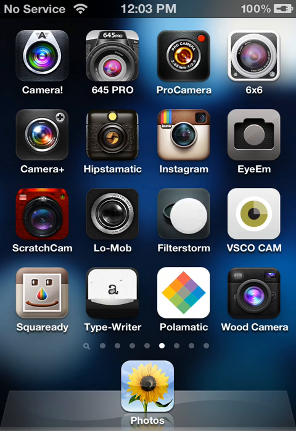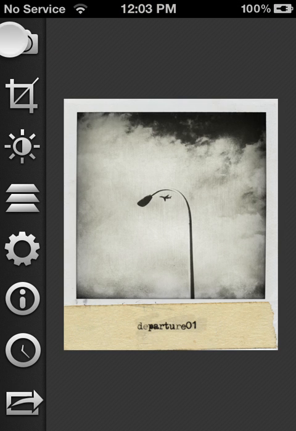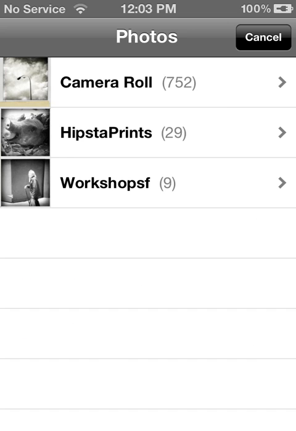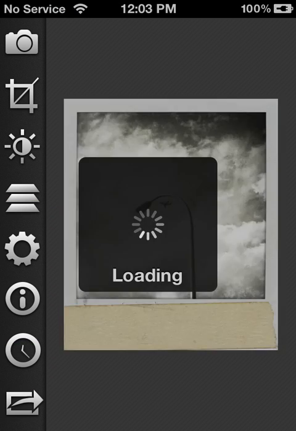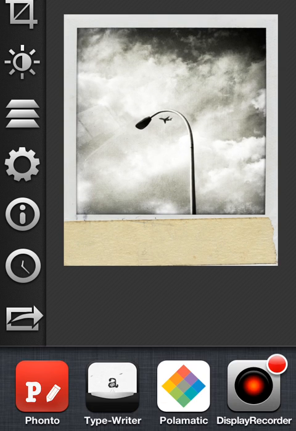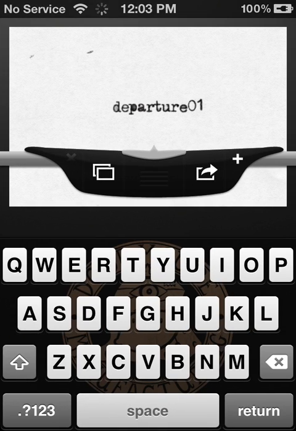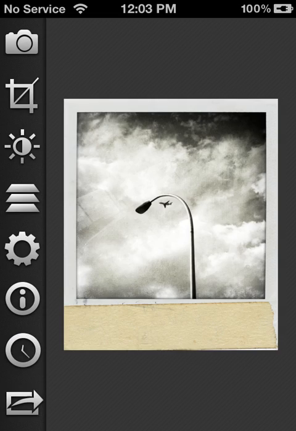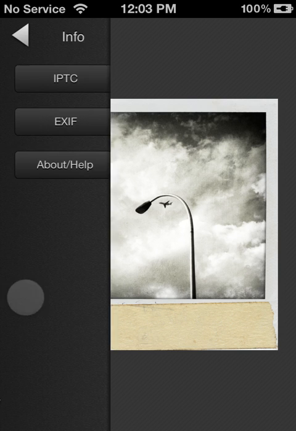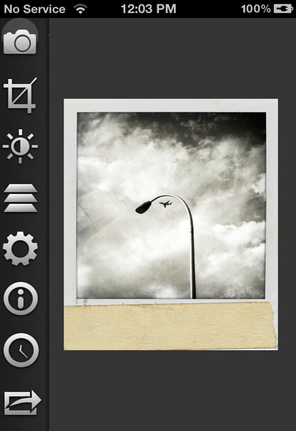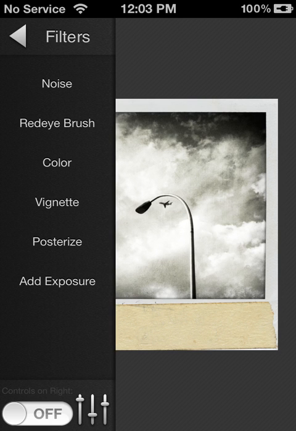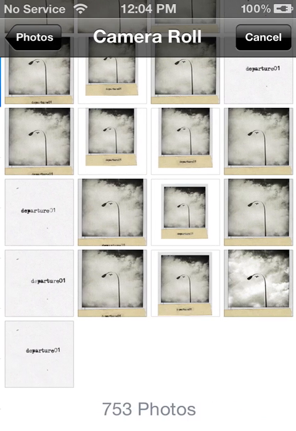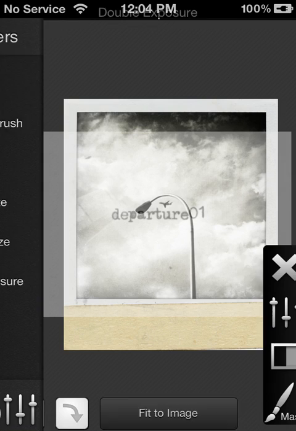And so what we need to do is go into Filter Storm. Again, you see I've already worked on this, so I'm going to go ahead and start from scratch. Let's pull in the Polaroid. Actually, I don't think I saved this, so let's save this to the camera roll. And let's go back to Filter Storm. Filter Storm actually has some great tutorials here in the help section. But we're going to choose this little sundial here in the filters, and we're going to add exposure. And adding exposure is basically allowing us to do what looks like a double exposure.